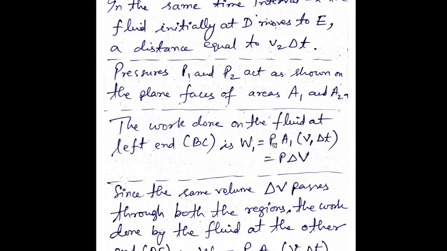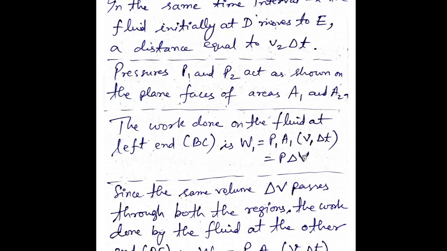Force means, pressure is force per unit area, so force is pressure into area, and displacement is v1 delta t. Force into displacement gives me the work done, so P1 A1 v1 delta t. Now if I leave P1 here, then A1 into v1 delta t, that is area into displacement, which gives nothing but volume.